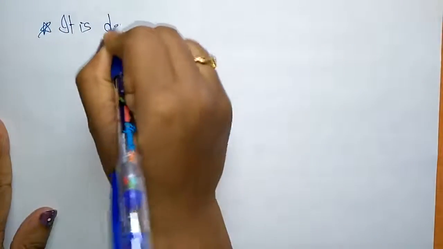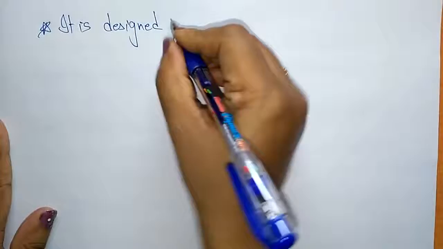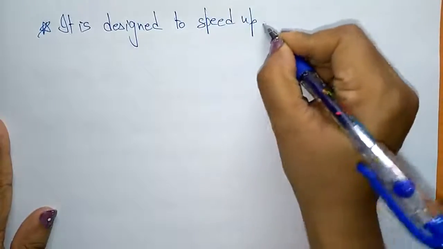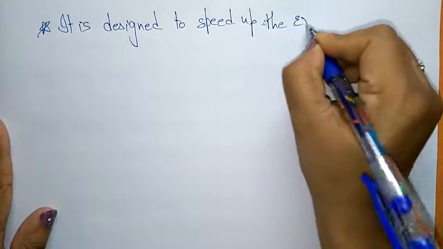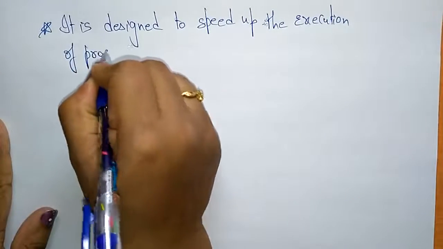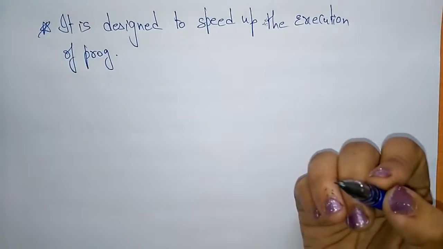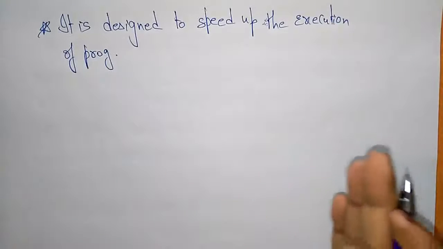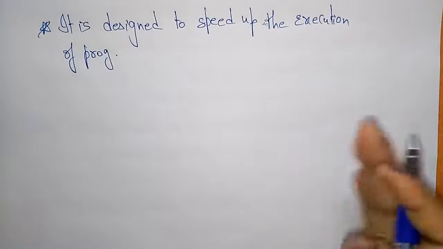These parallel processing systems are designed to speed up the execution of programs. The program is divided into multiple fragments and these fragments are processed simultaneously. So whatever the program may be, it is fragmented, divided, and the fragments are processed simultaneously.